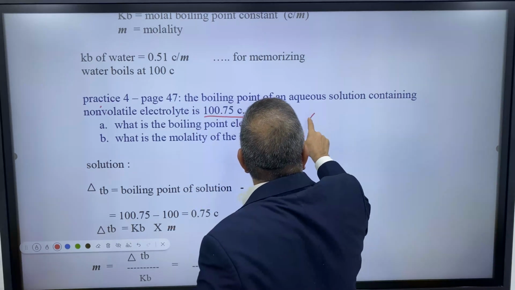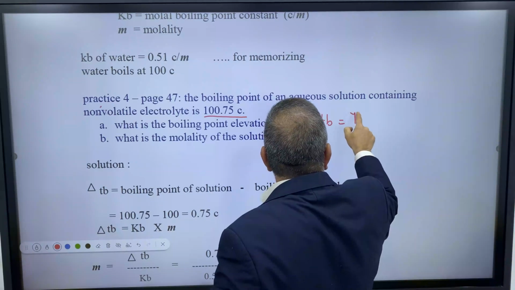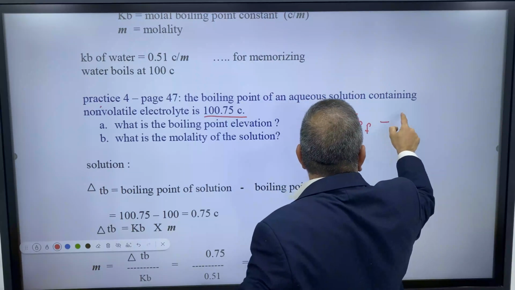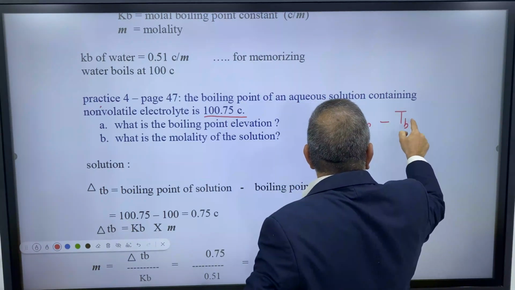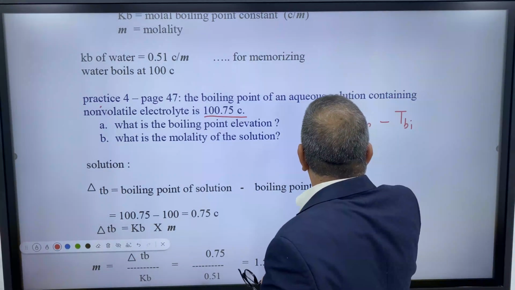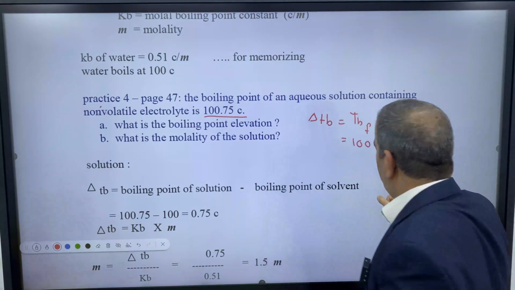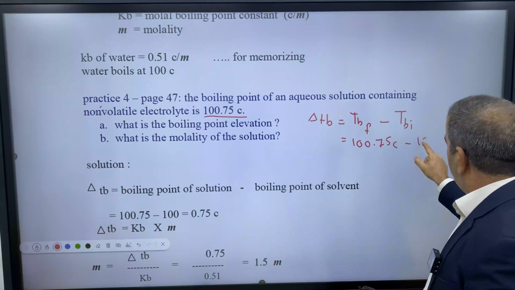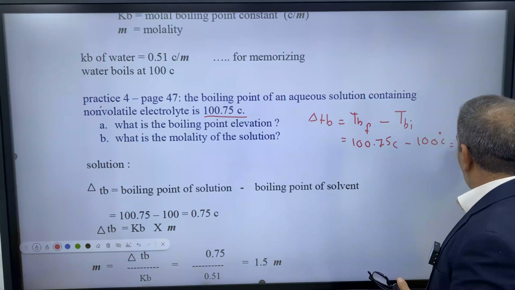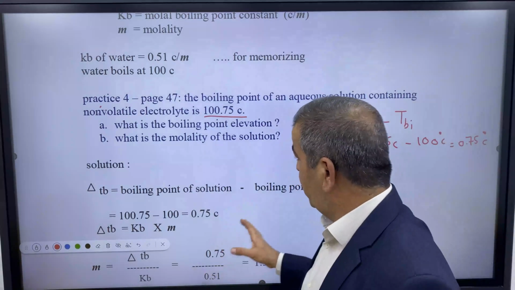Okay, we have the delta TB, which always equals TB final, which means of the solution, minus what? TB initial. This is for the solvent. And the solvent here is water. So what do we have here? We have 100.75 Celsius minus 100 Celsius. This equals 0.75 Celsius. Okay. This is about the delta TB.